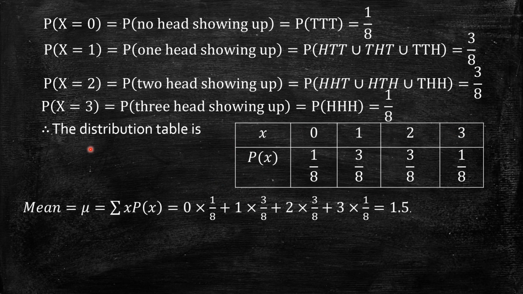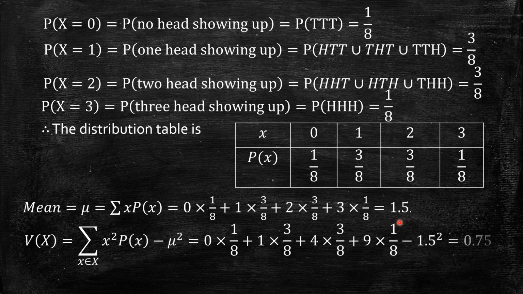Now if I want to find mean, variance, standard deviation: the formula for mean mu is summation x into p of x. We take the sum of the product of x and p of x: 0 into 1 by 8 plus 1 into 3 by 8 plus 2 into 3 by 8 plus 3 into 1 by 8, which upon calculation gives 1.5. So the mean for this distribution table is 1.5.